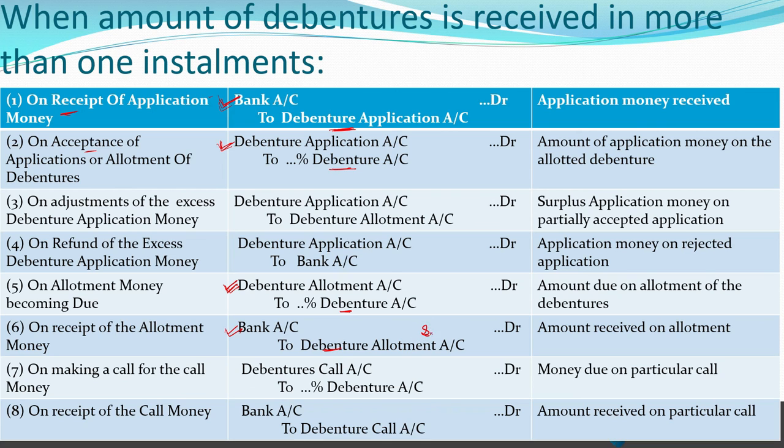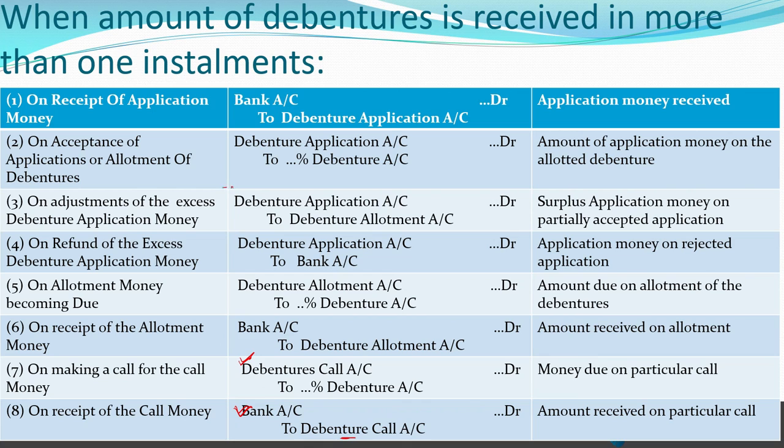In shares, as we write share application and share allotment, simply you have to replace the word share with the word debenture. Wherever you are writing shares, there you are going to write debenture. Then in the same way the call will be made due and the receipt entry for the call will be made. You have to make the due entry and then the receipt entry.